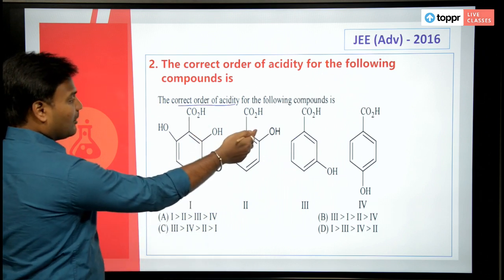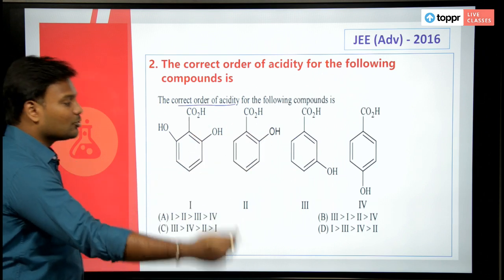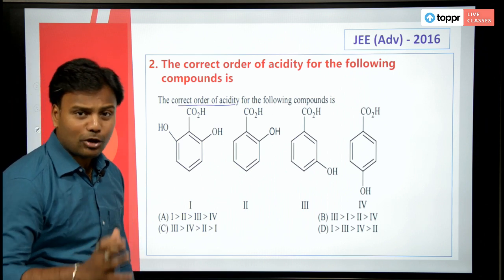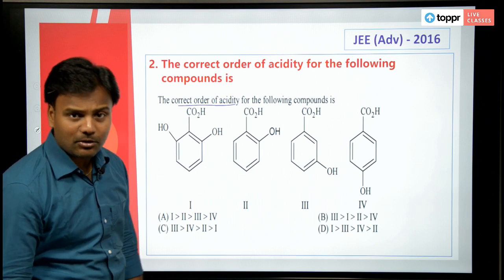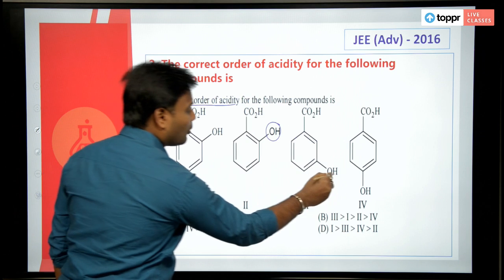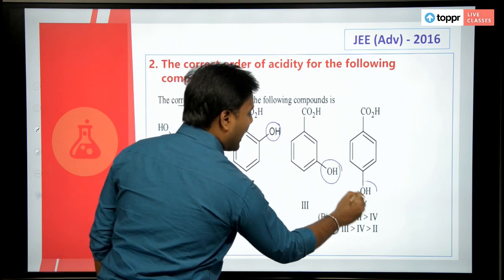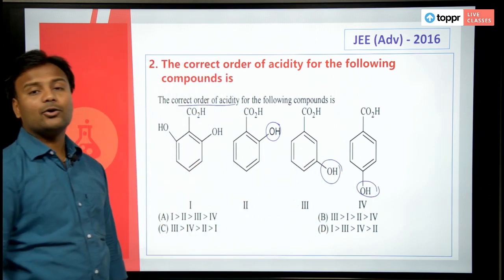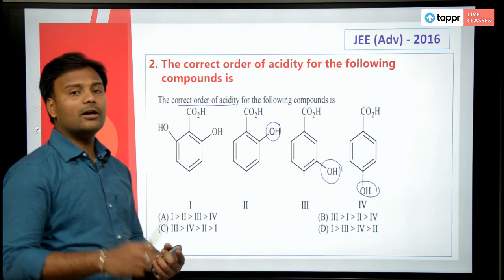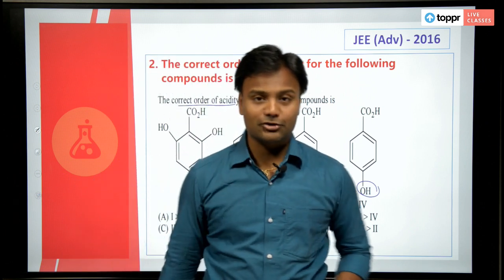Look at this, which is very ready to lose a proton, which can form a stable complex. Think about hydrogen bonding, think about presence of ortho, meta and para hydroxy groups. Okay, have you heard about intramolecular hydrogen bonding?